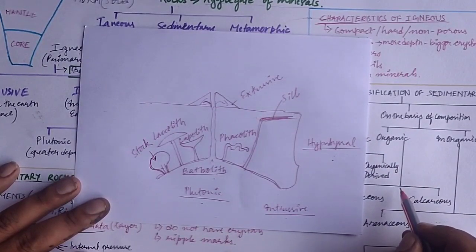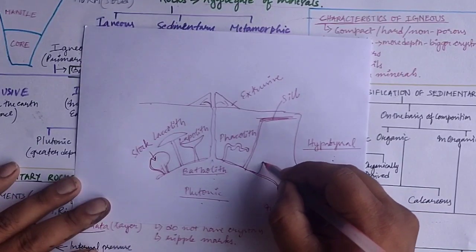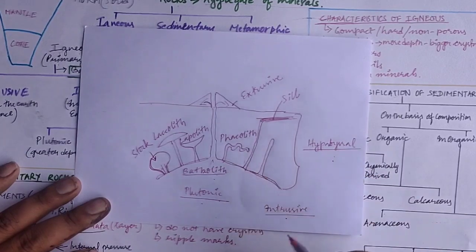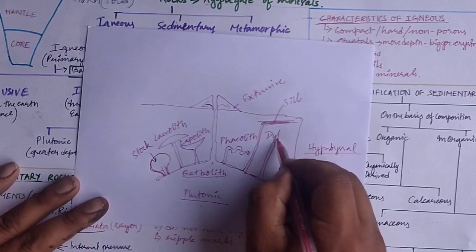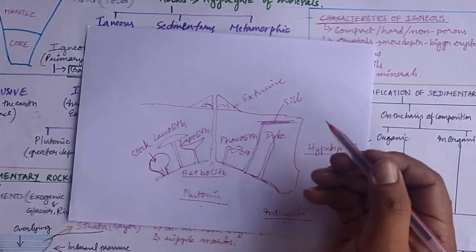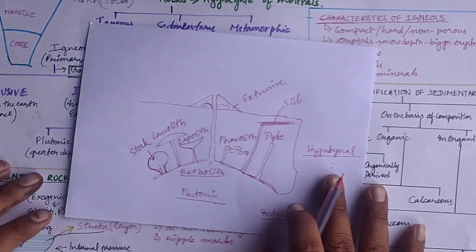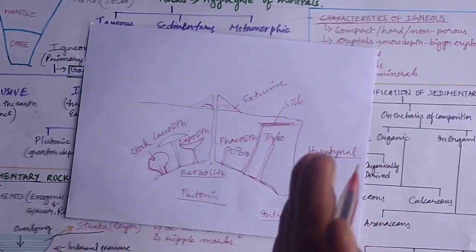Okay, understood. Now another one is when a pointed-shape structure of igneous rock is formed like this, then this is termed as dike. The dikes are vertical, pointed structures a few kilometers in length, and the thickness will again be very small.